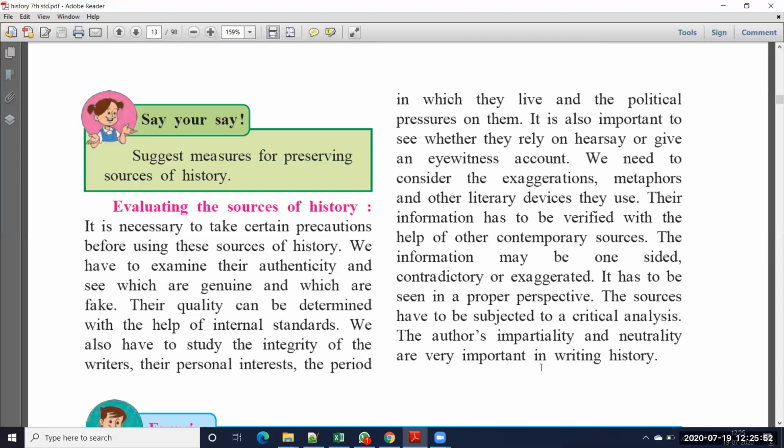But when you are writing history, you have to gather more information about that particular person or that particular subject. Suppose I want to write about Shivaji Maharaj. For that purpose, first I will go and see what forts and buildings there are related to Shivaji Maharaj. I will see what the museums have.